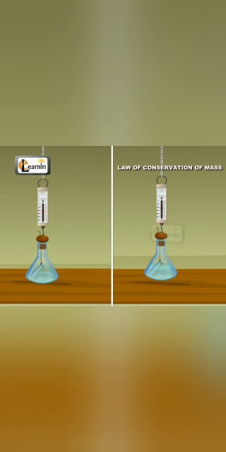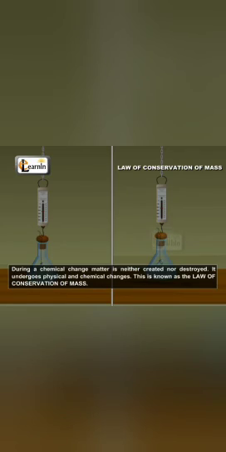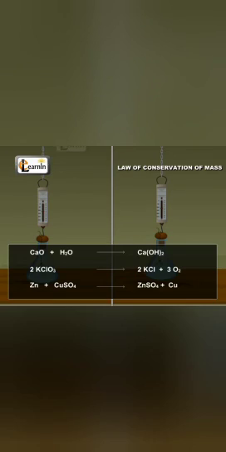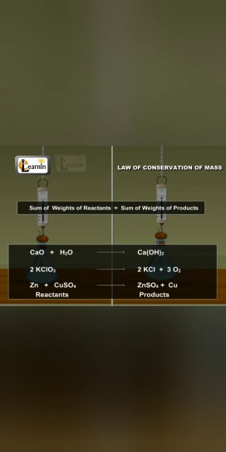From these experiments, we infer that during a chemical change, matter is neither created nor destroyed. However, it does undergo physical and chemical changes. This is known as the law of conservation of mass, and can be illustrated from the following examples. In all these cases, the sum of the weights of the reactants is equal to the weight of the product.